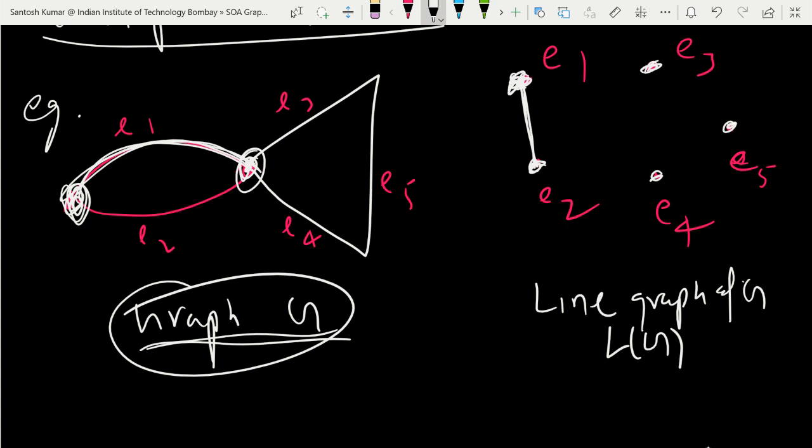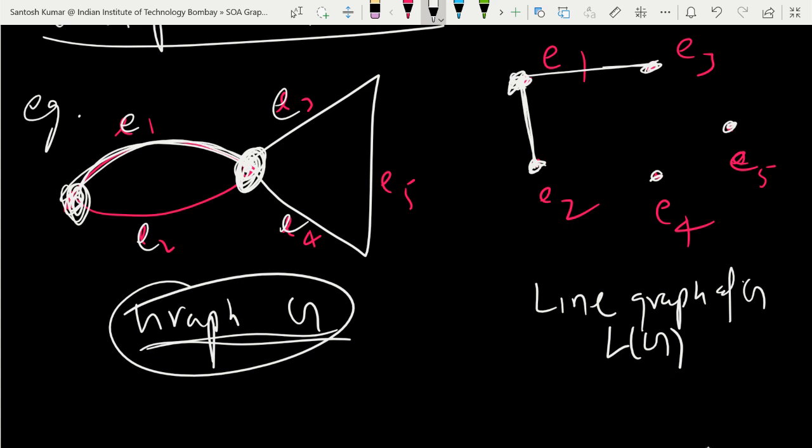So E3 is this. Like E1, E2, E3, E4. E1 and E3 share one vertex, that's why you will have an edge between E1 and E3. Again, first we are talking about E1: E1, E2, E1, E3. Do you see E1, E4 sharing a vertex?